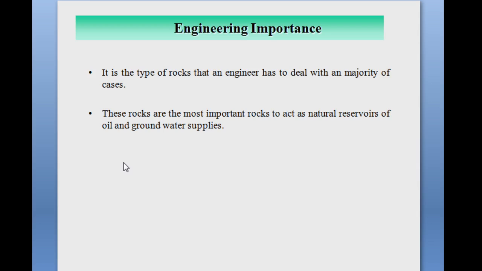So it is essential for the civil engineer to know as much as possible about the salient features of this rock. He has to see whether such a rock would withstand the loads under heavy construction, and whether it can be trusted in cuts and tunnels in highway construction, and also as a reservoir. We have to study the strength properties of each of these rocks. These are also among the most important rocks to act as a natural reservoir of oil and groundwater supplies.